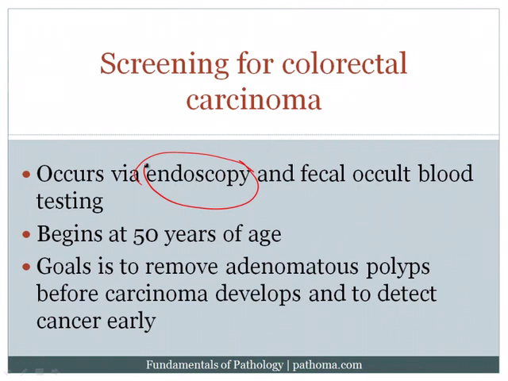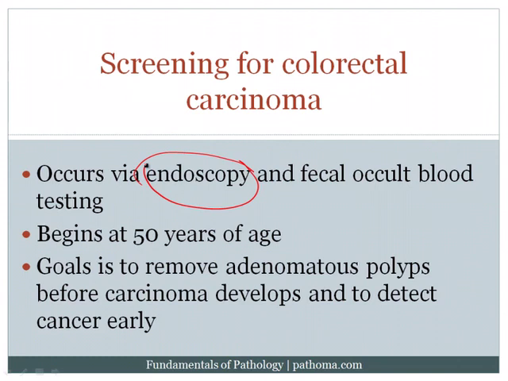And at the same time, we also try to detect cancer before it presents any clinical symptoms. So that's the goal of colonoscopy. Fecal occult blood testing does the same thing. It also has the ability to detect bleeding, and bleeding could be seen with polyps and it could be seen with cancer. So it's a mechanism by which we are, again, trying to detect both polyps and also trying to detect cancer